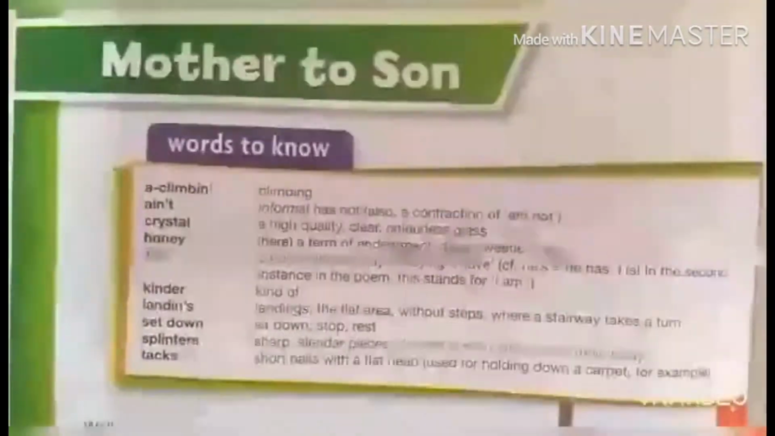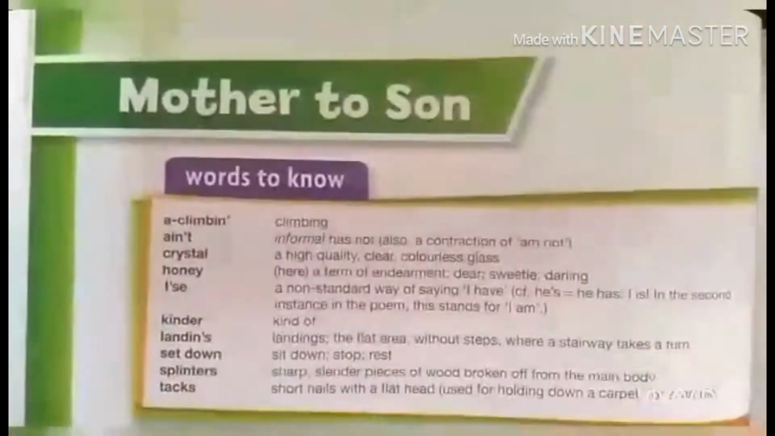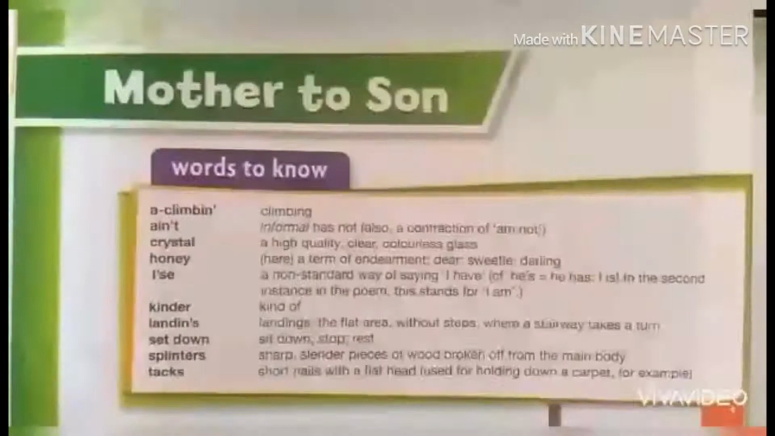The next word is kinder. It is used as kind of and type of, like this. And the next is landings. This word is very normal, like the flat area without steps where a stairway takes a turn. The next word is set down. Set down means sit down or stop or rest.